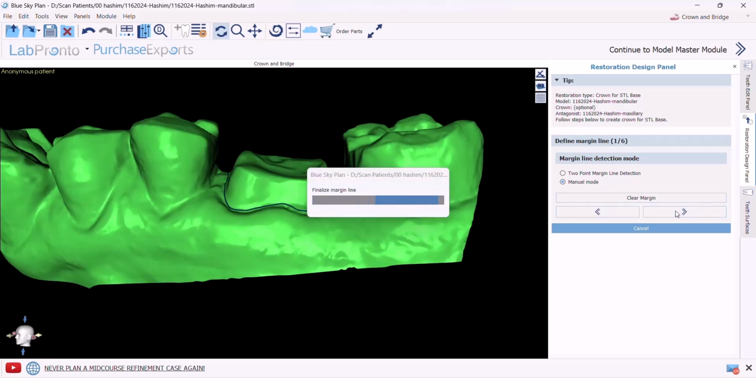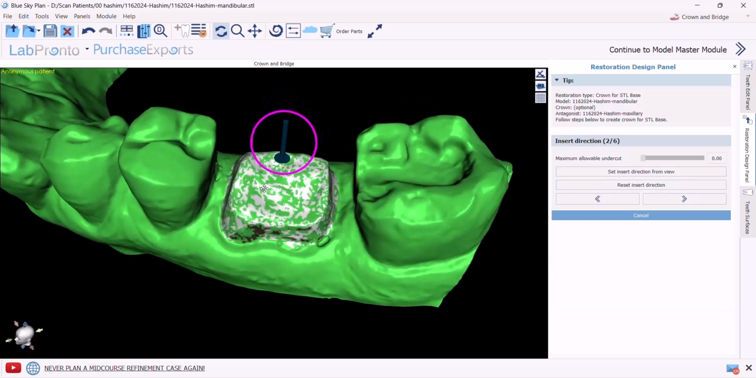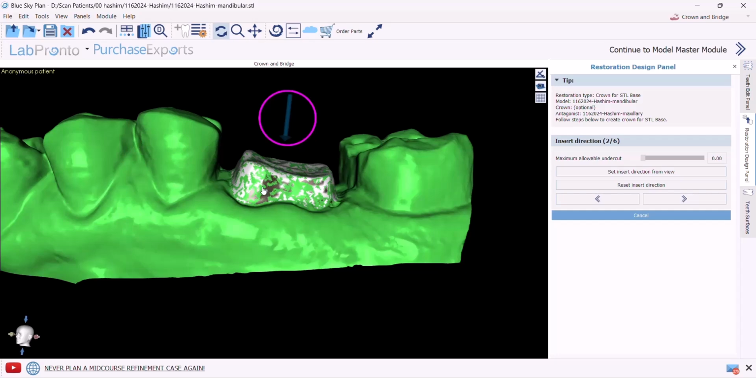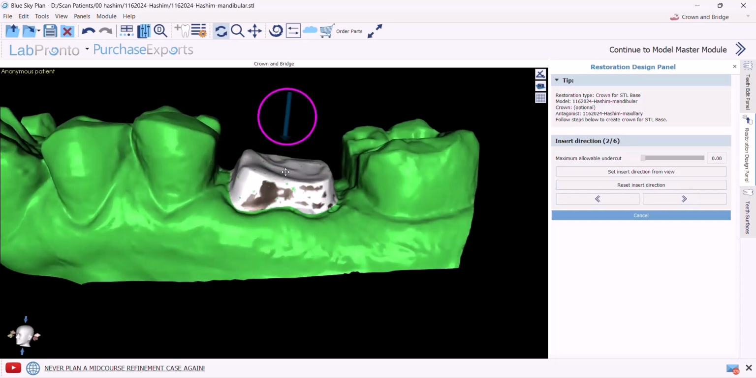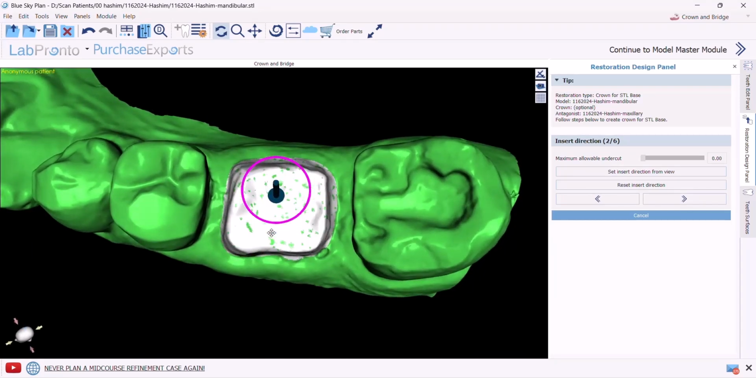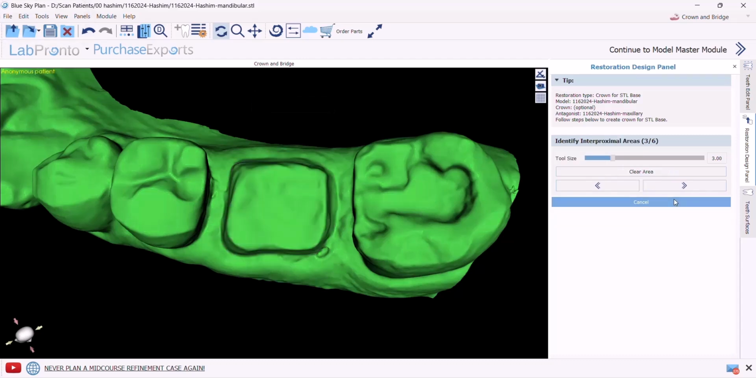Here is the insertion direction or path of insertion. The software initially places this as the insertion direction and shows us these black patches as the undercut areas. So I could change the view until I reach a correct path of insertion. Then I select Set insertion direction from view. Notice that the arrow has changed in direction, and now I click Next.